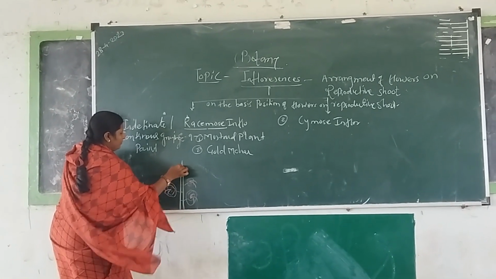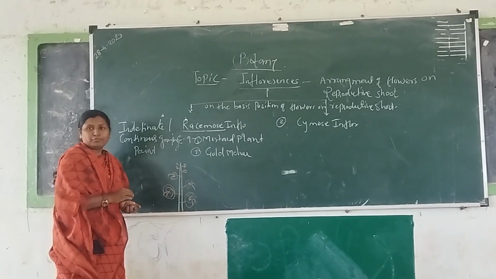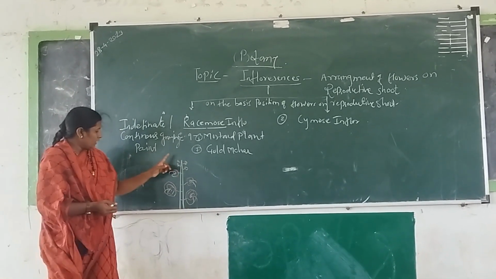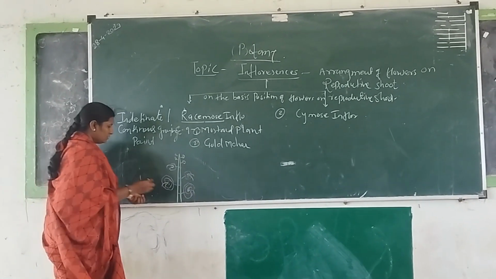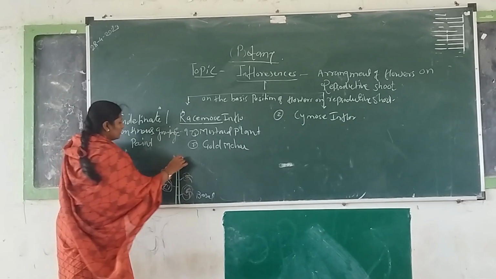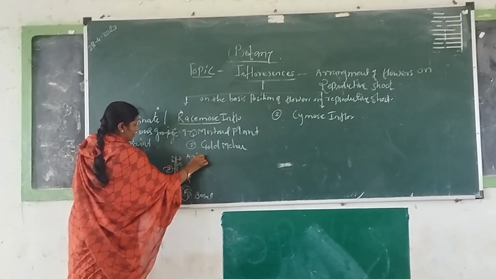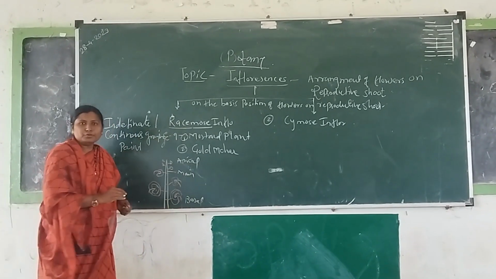Now see this diagram. They show such type, racemose type of inflorescence. Now in this type of inflorescence, this is the basal part of the inflorescence and this is the apical part. Okay, this is the main axis or reproductive stem.